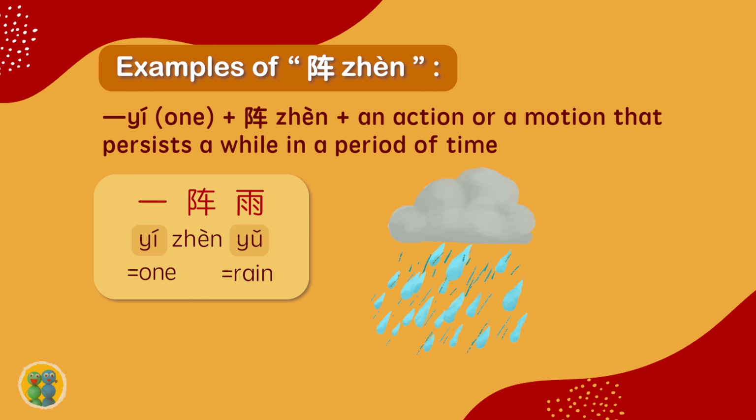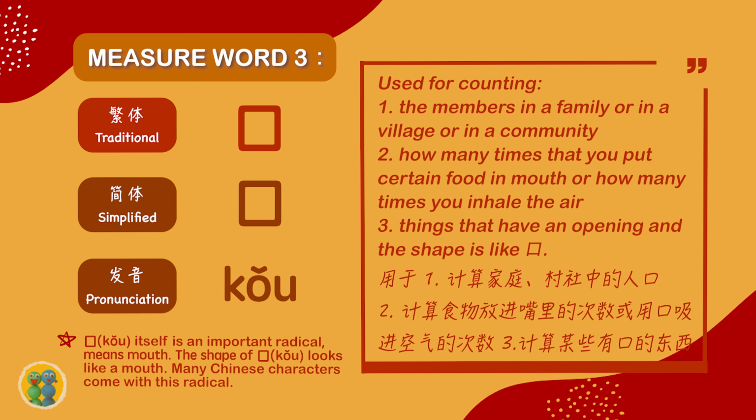雨 means rain. The third measure word is 口. It is used for counting, first, the members in a family, or in a village, or in a community. And the second, it can also be used for counting how many times you put certain food in your mouth, or how many times you inhale the air.